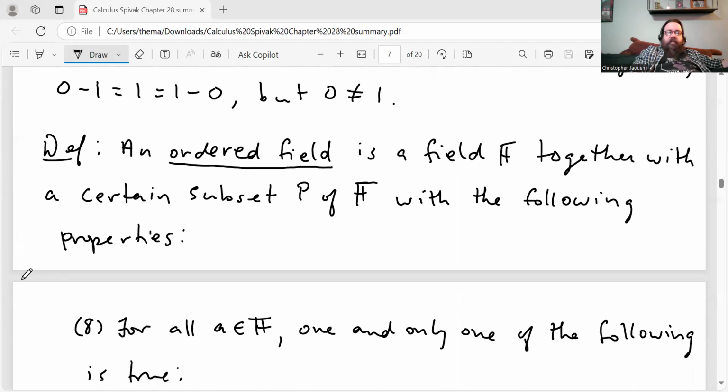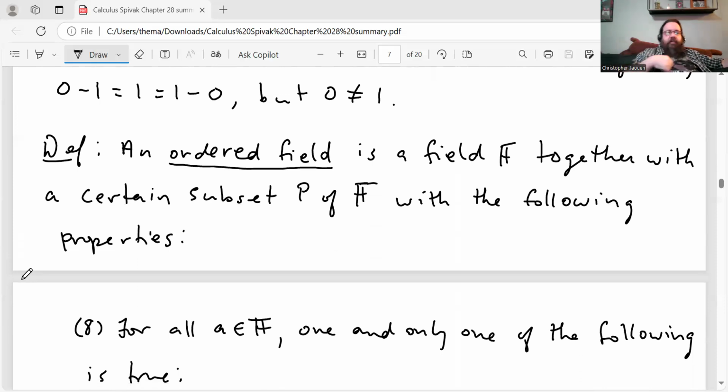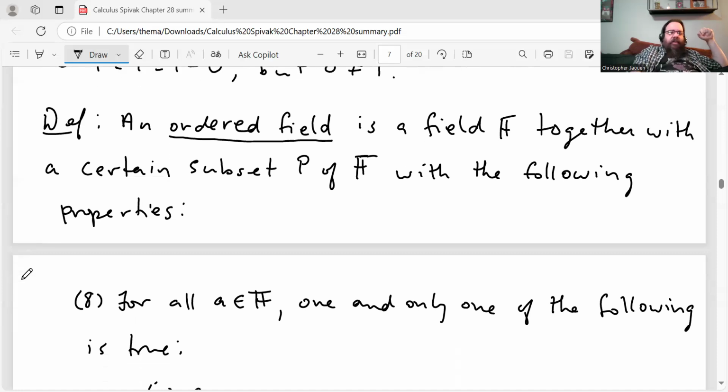Then we want to move on to the order relation defined on certain fields. So an ordered field is a field F. This is the abstract definition of an ordered field. An ordered field is a field F together with a certain subset P of F with the following properties.